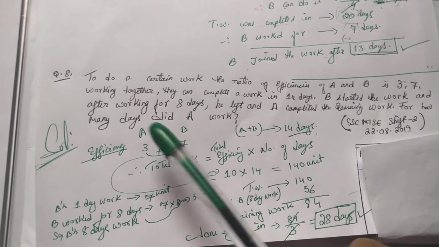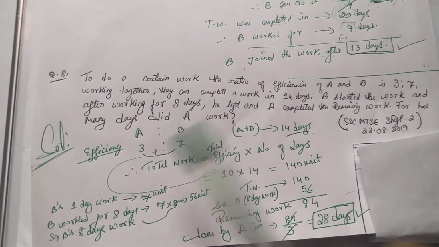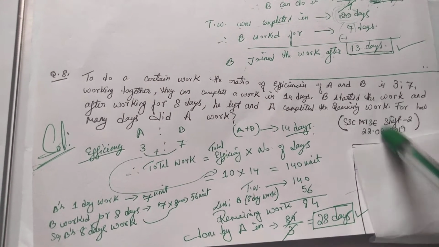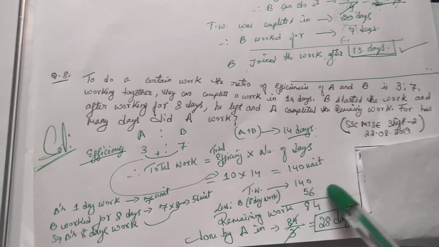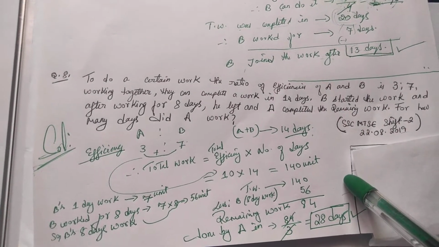Here in this question they can ask in two ways. First, they have asked how many days did A work. So A worked for 28 days. Or another way: A completed the remaining work in how many days? It will again be 28 days. It was a very simple and easy question, friends.